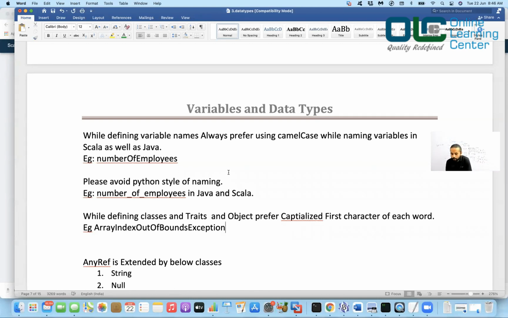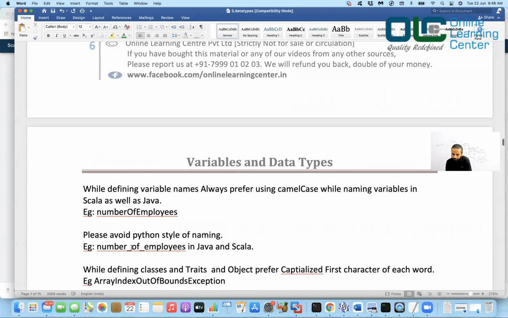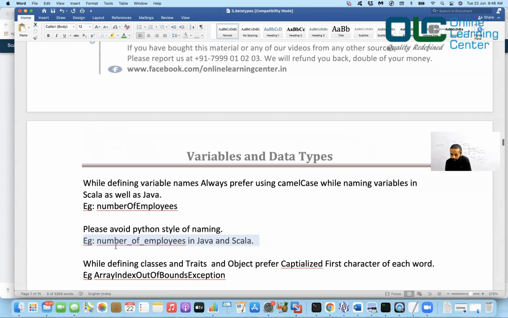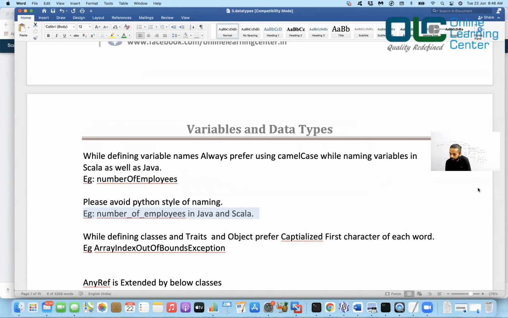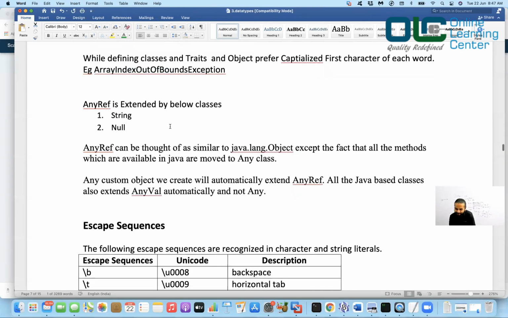So make sure that you are not making this mistake. I've seen people writing a variable like this in a Scala program. This is really not a practice. Don't do that. Anybody here who writes Scala code in a Python style? So let's change that habit. If you're working on Scala, then please use the Java standard approach. And if you're using Python, please use the Python standard approach.